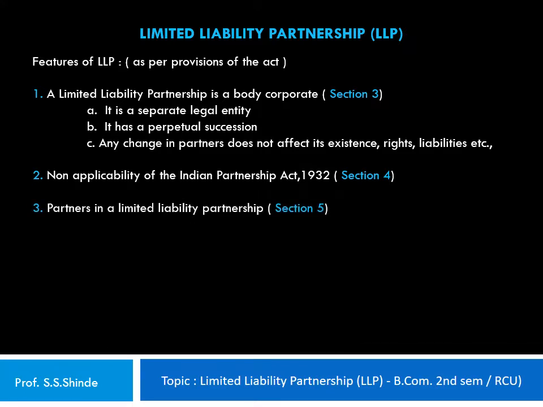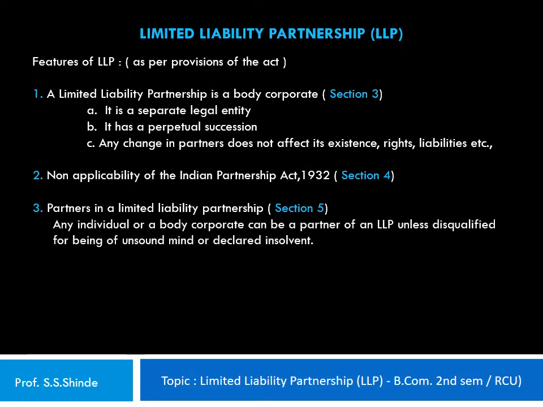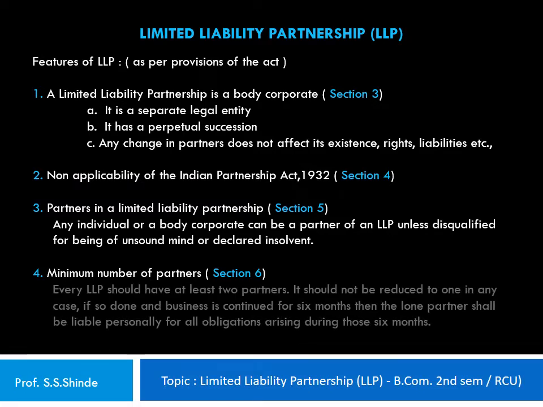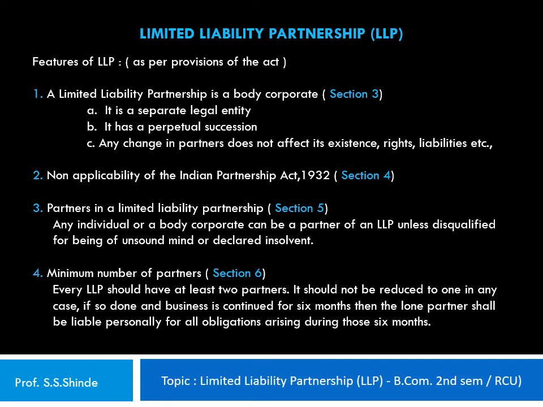Section 5 of the Act specifies the partners in a limited liability partnership, whereas any individual or a body corporate can be a partner of an LLP unless disqualified for being of unsound mind or declared insolvent. Section 6 of the Act specifies the minimum number of partners required to form an LLP, where every LLP should have at least 2 partners. It should not be reduced to 1 in any case. If so done and business is continued for 6 months, then the lone partner shall be liable personally for all obligations arising during those 6 months.